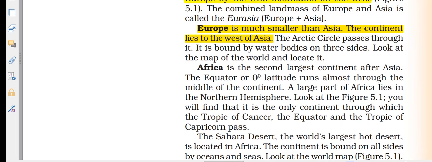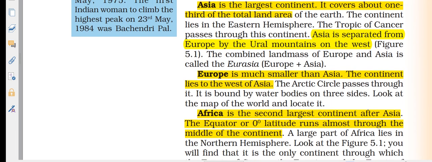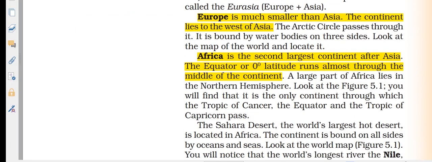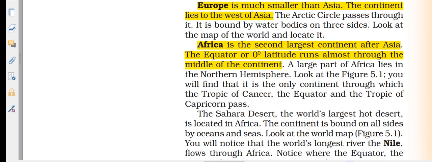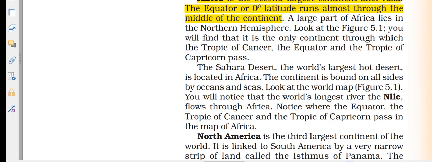Africa is the second largest continent after Asia, and the equator, or zero latitude, runs almost through the middle of the continent. A large part of Africa lies in the northern hemisphere, and it is the only continent through which the Tropic of Cancer, equator, and Tropic of Capricorn pass. The Sahara Desert, the world's largest hot desert, is located in Africa.